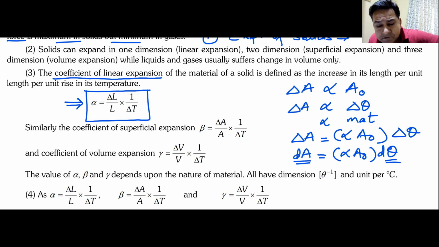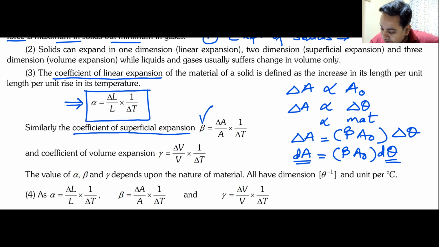Alpha is for linear expansion. Oh, yes, so I must not use alpha. I must use a different term, and that different term is beta. Beta is known as the coefficient of areal or superficial expansion. Rest of the things are exactly the same.